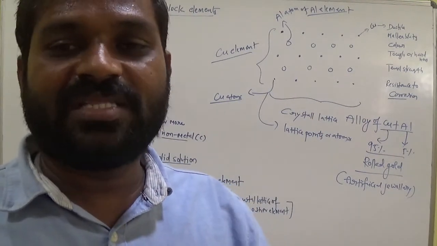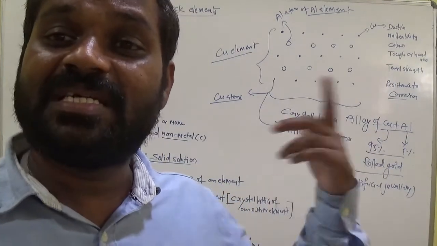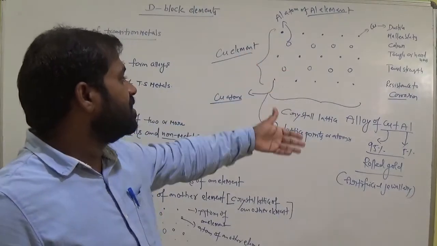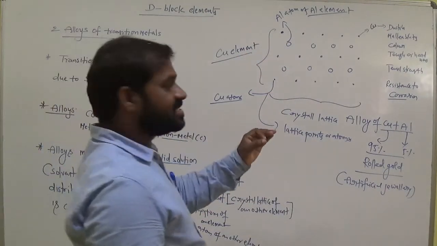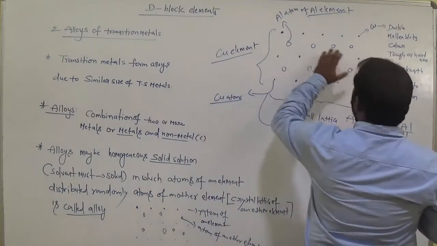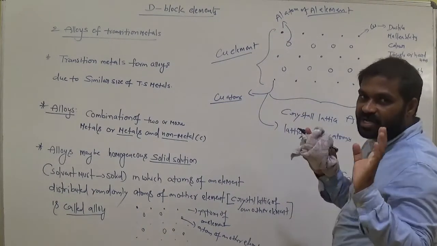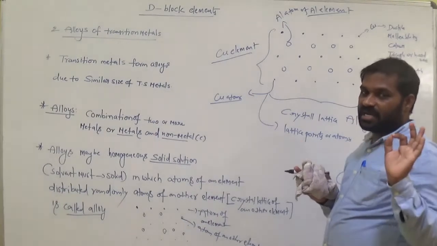What is the advantage of formation of alloys? The properties of metals are developed. Copper's properties are developed by the addition of aluminium. Now did you get crystal lattice? Crystal lattice means without aluminium, the arrangement of copper atoms is called the crystal lattice. Then copper atoms are called crystal lattice points or atoms.